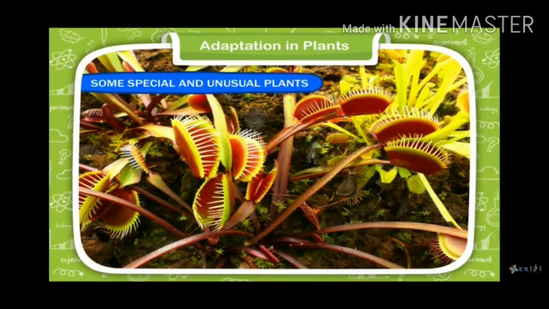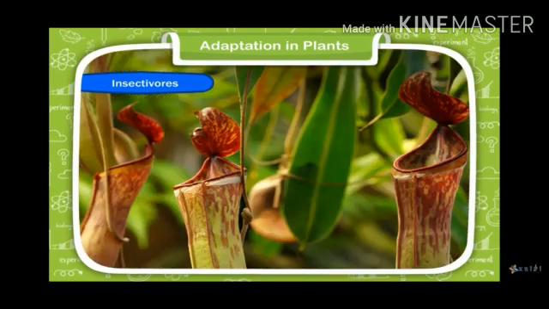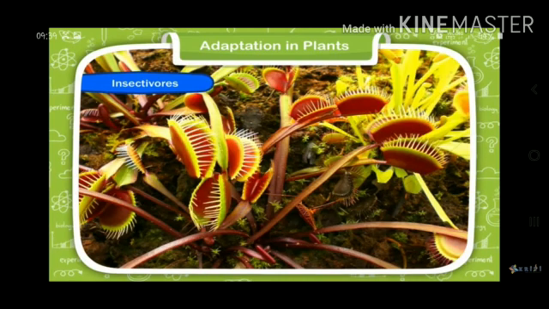Some plants are unusual and special plants. First, insectivorous plants. For example, pitcher plant, Venus flytrap, sundew. All these plants are called insectivorous plants as they eat insects. Like Venus flytrap traps the insect inside it and eats that insect.